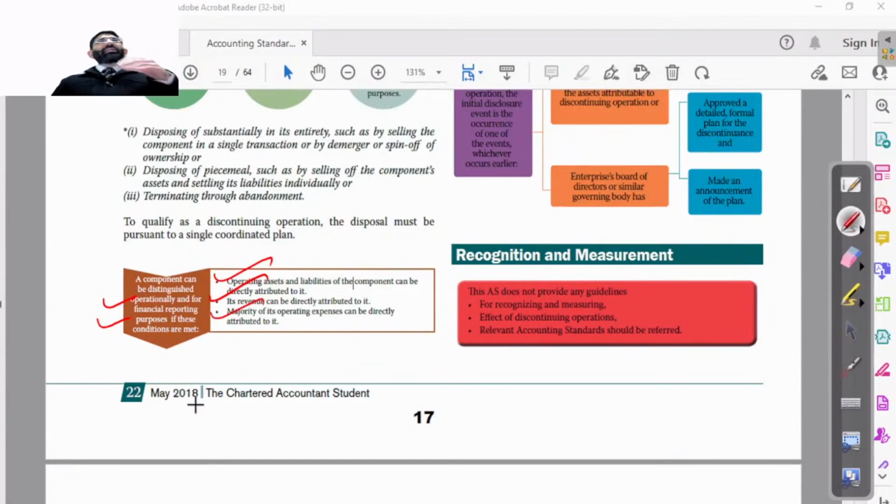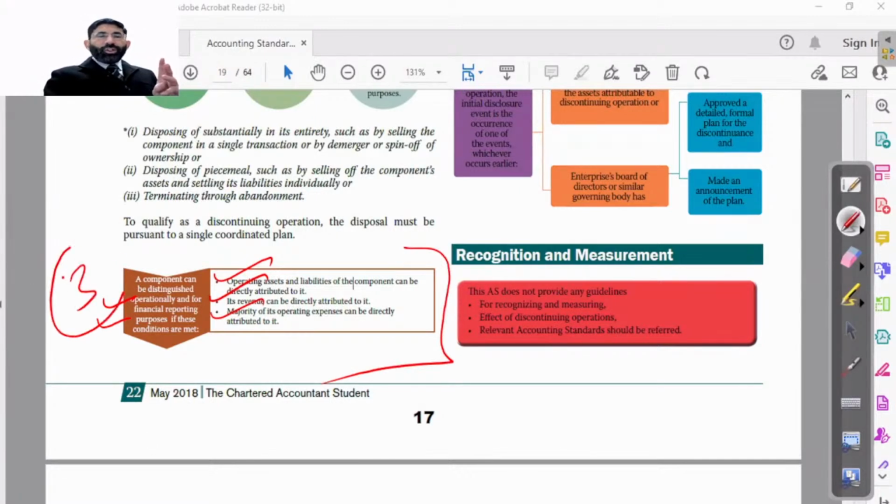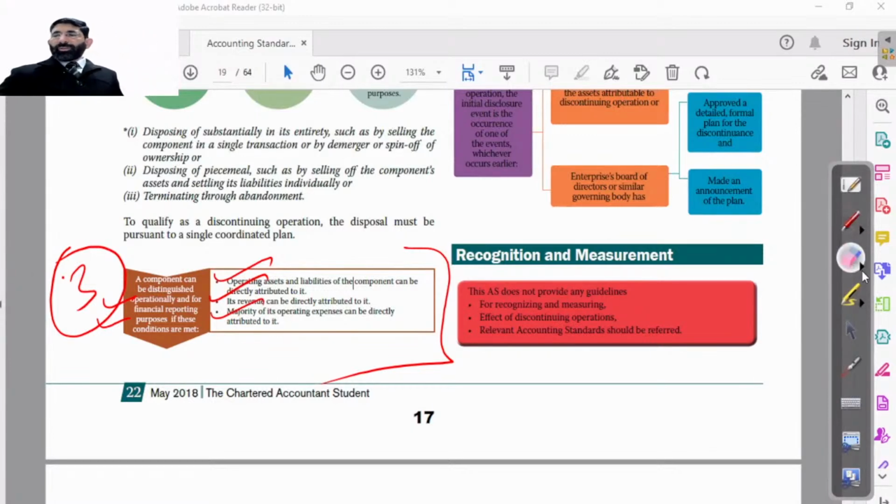If its maximum expenses, operating expenses, can be directly attributable to it, only then. So three things are there. If all three conditions are fulfilled, only then it will be assumed as a separate segment. Only then it will be assumed as a department to be shown separately. तभी हम उसको अलग से show करेंगे बेटा.